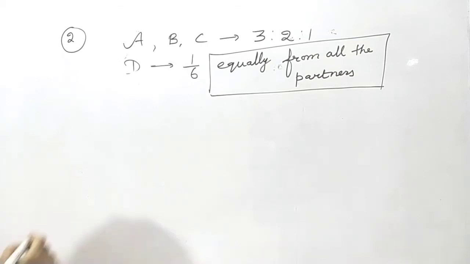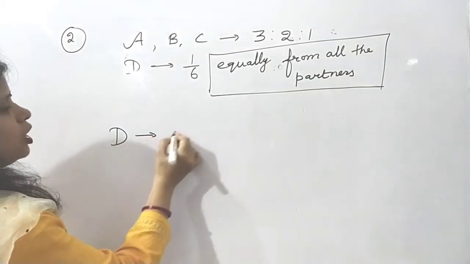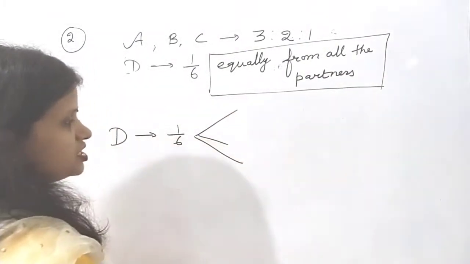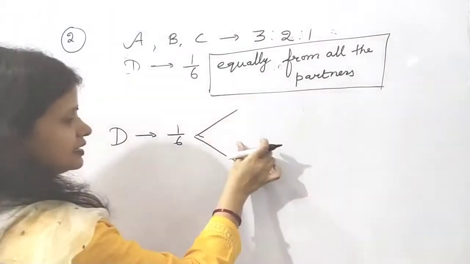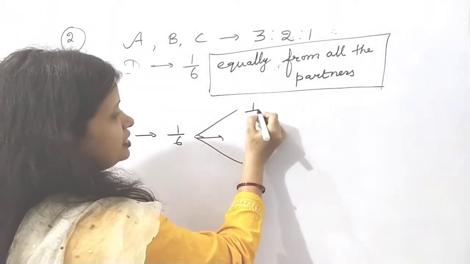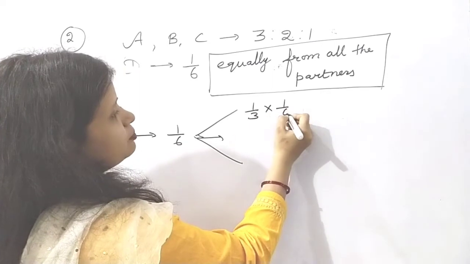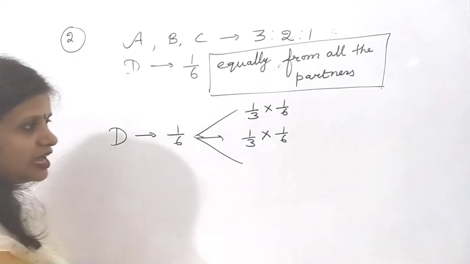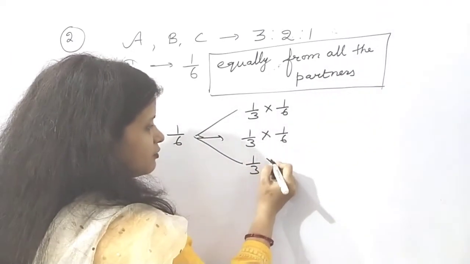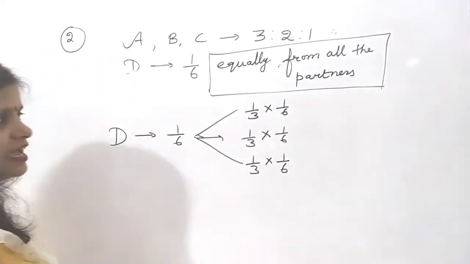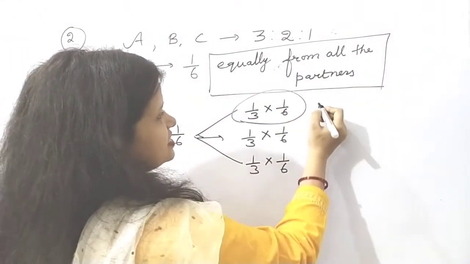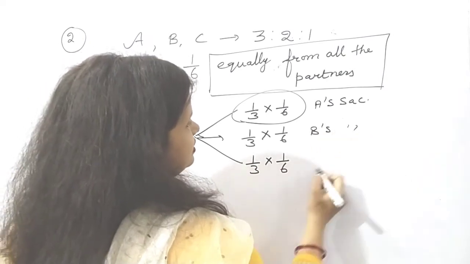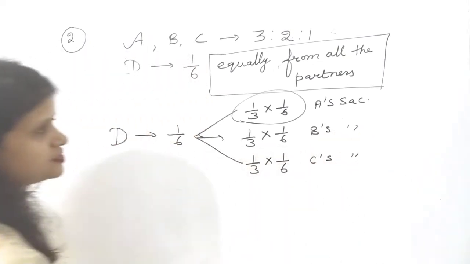So here you can write down D. How much is he getting? 1/6. From how many persons is he getting this share? From 3 persons equally. That means 1/3 of 1/6 is given by A, the same 1/3 of 1/6 is given by B, and 1/3 of 1/6 is given by C. This is A's sacrifice, this one is B's sacrifice, and this one will be C's sacrifice.